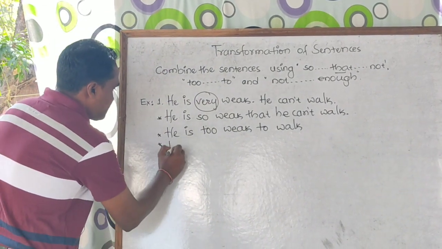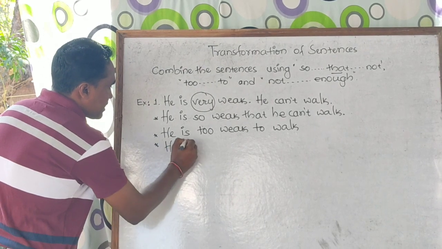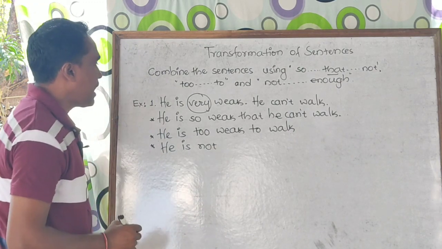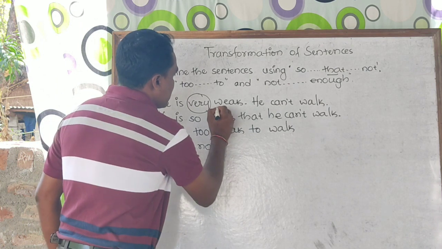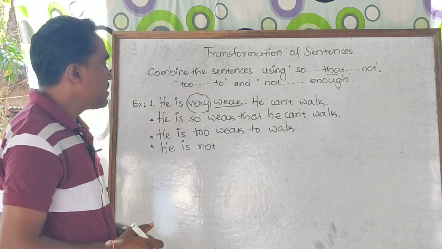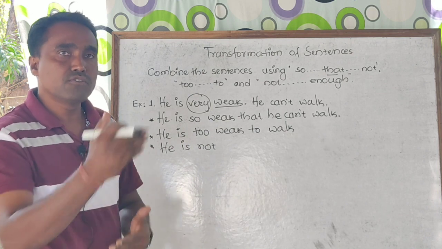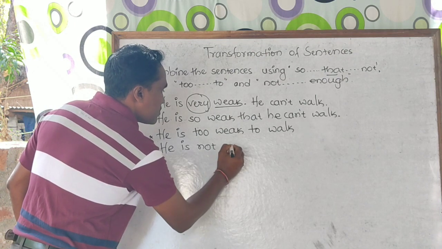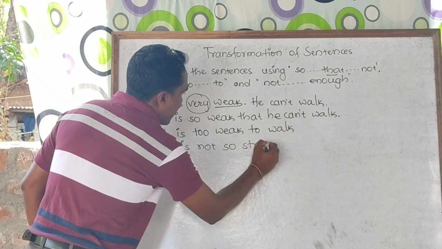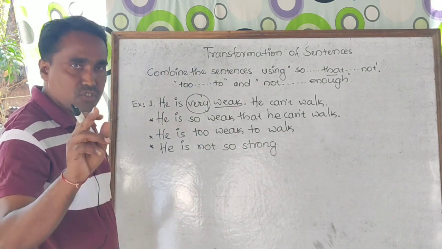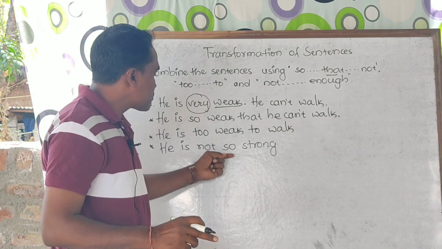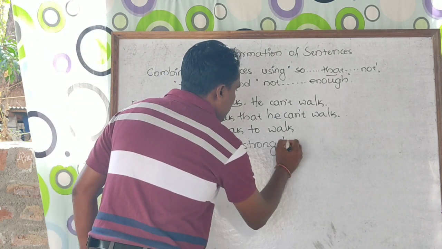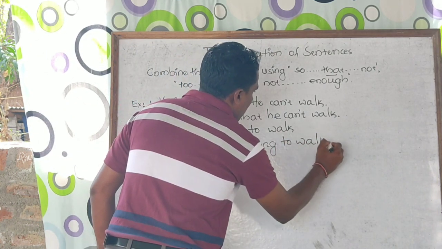Look at this very simple topic. He is, just use "not" and change this word. "Weak" is the adjective, so we need to find the opposite of weak. The opposite word of weak is strong. He is not so strong. In fact, before using the word strong, the opposite of weak, we need to use "so". He is not so strong to walk. So this is the way.